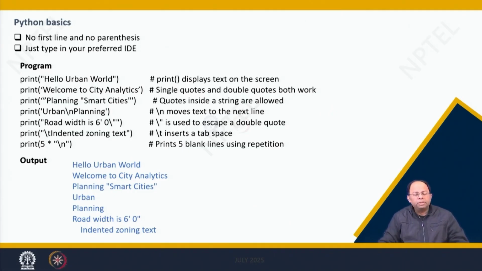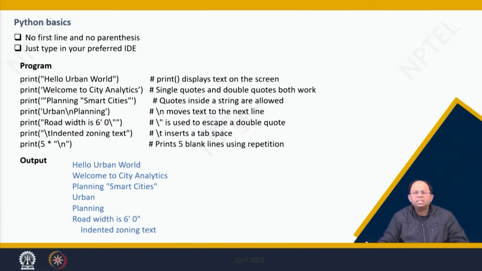And you can see over here, I've already listed a few lines in that particular program. All of them are prints. That means the program will print something on the screen. So what it will print: hello urban world. Then it will print welcome to city analytics, planning smart cities, and so on. But what you see is the use of the quotes and the use of brackets.